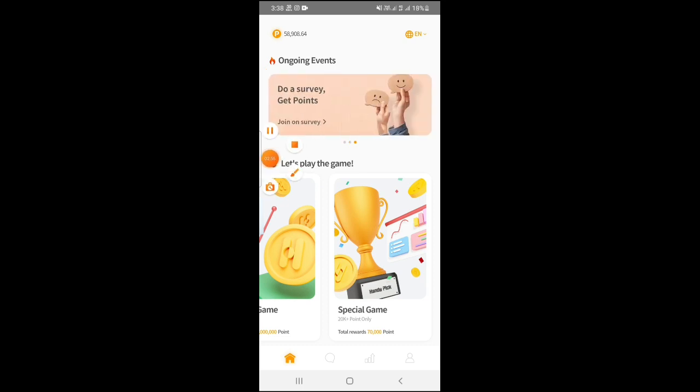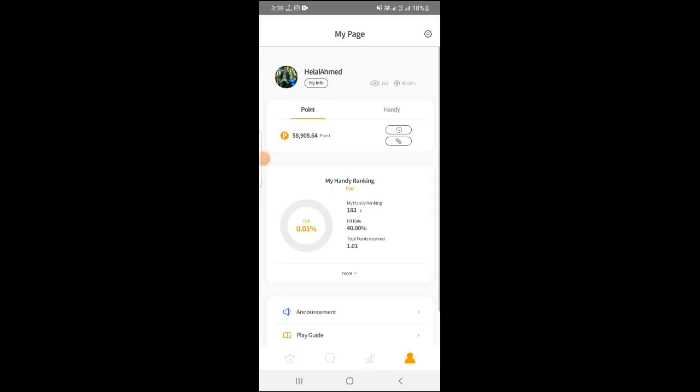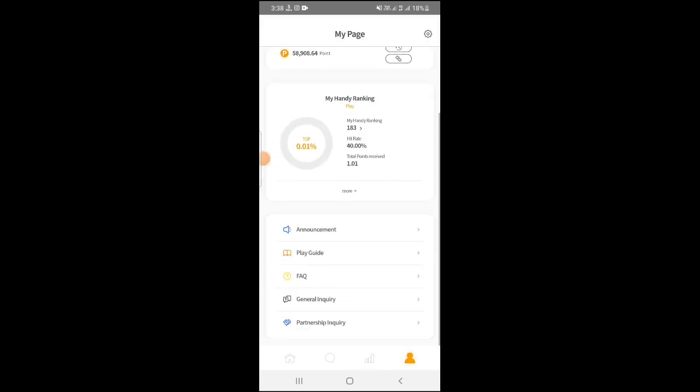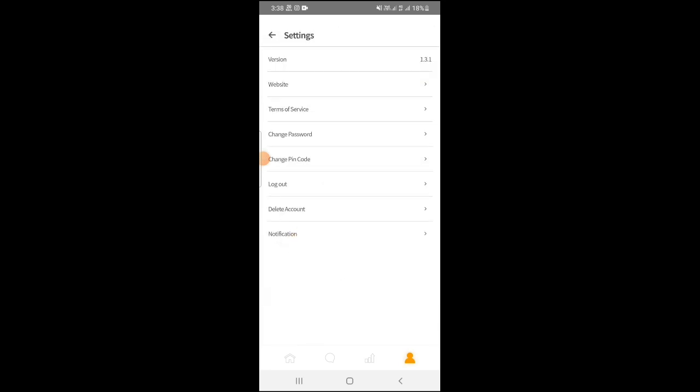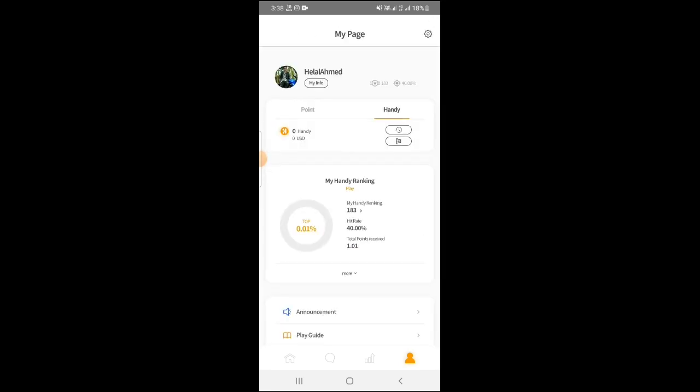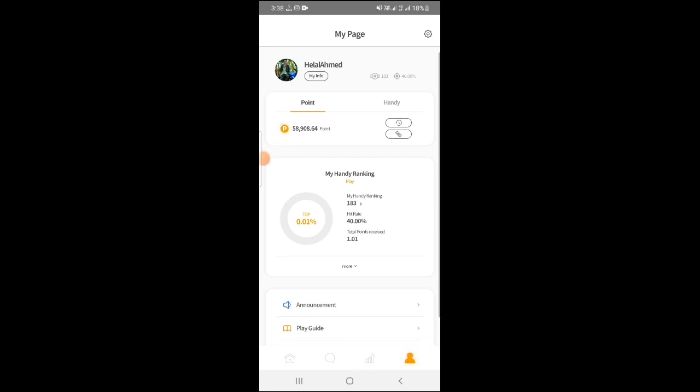Okay, so friends, refer, in Me, click Handy, and settings, version, website, anything. 0 Handy point, my point and my Handy 0.